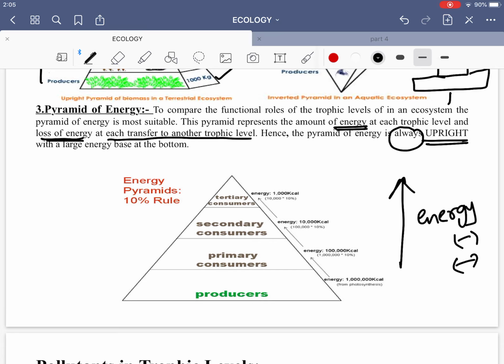So what is the reason for this? There is a 10% rule which applies to this, and I will just tell you that the number of trophic levels in the grazing food chain is restricted as the transfer of energy follows the 10% law. So only 10% of the energy is transferred to each trophic level from the lower trophic level. In nature, it is possible to have many levels, like producer, herbivore, primary carnivore, secondary carnivore, and it is not possible that when energy is transferred from one level to another, it will not be lost.